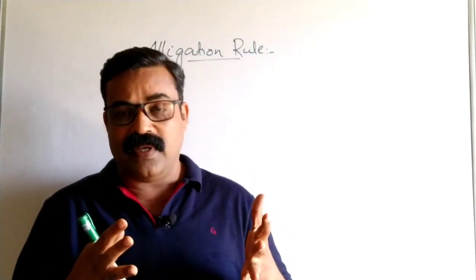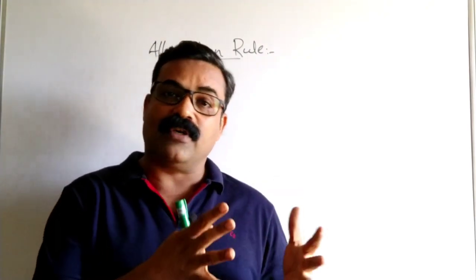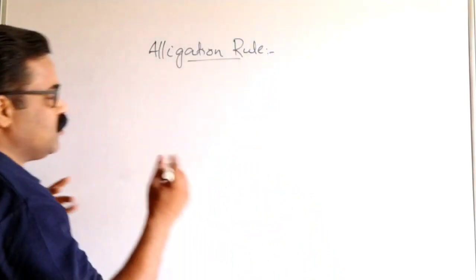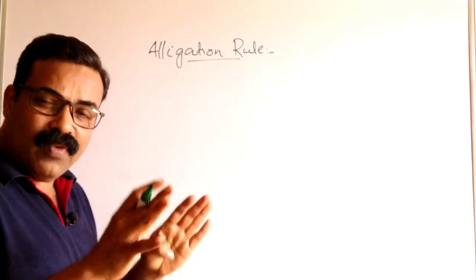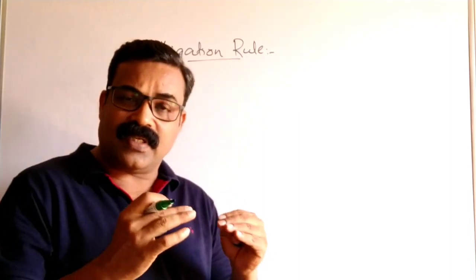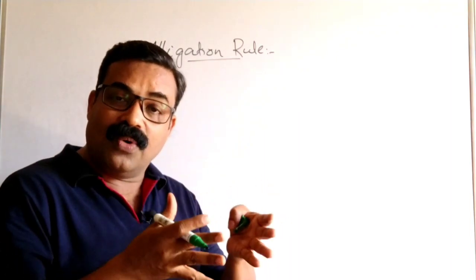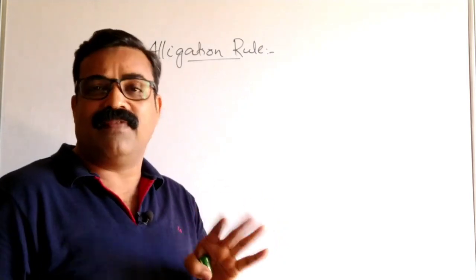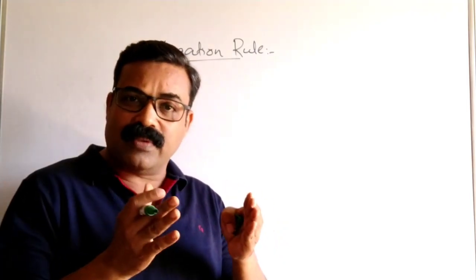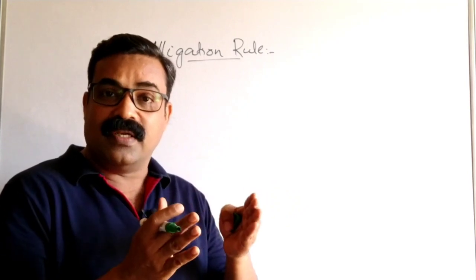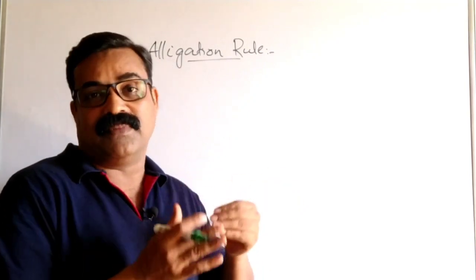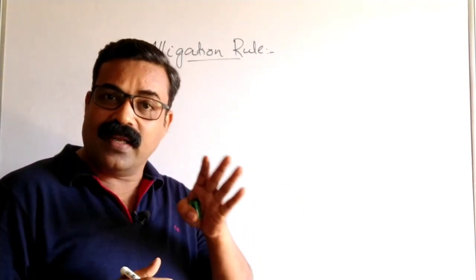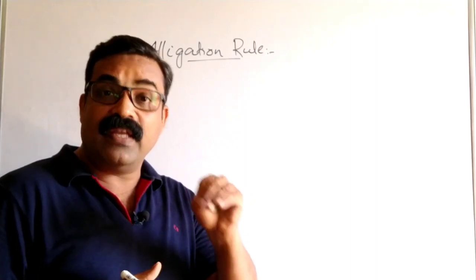A shopkeeper is selling two types of mangoes. Understand very clearly. Once you understand the concept, then applying this rule to crack the questions is very easy. Maximum students leave this part, alligation, considering this is a tough subject. But if you understand the rule clearly, then these questions are very easy.